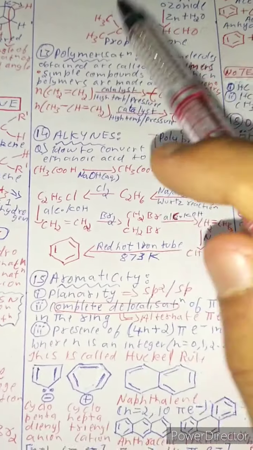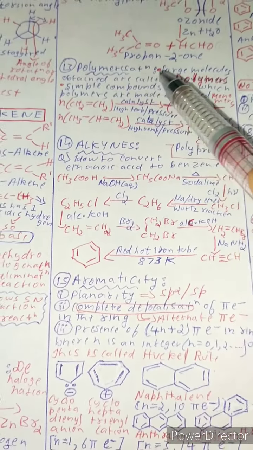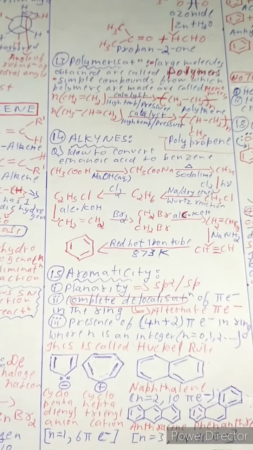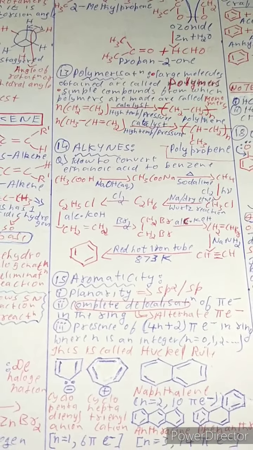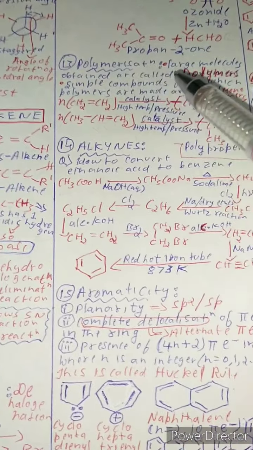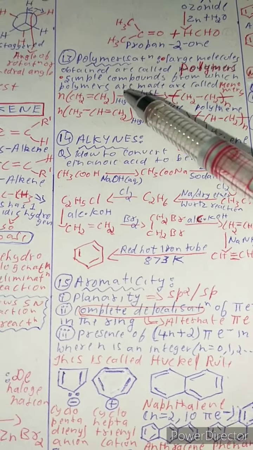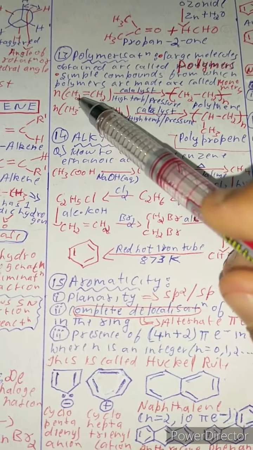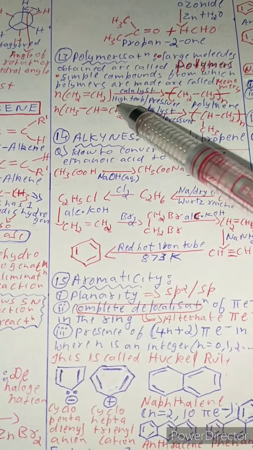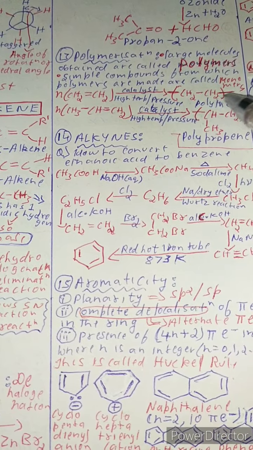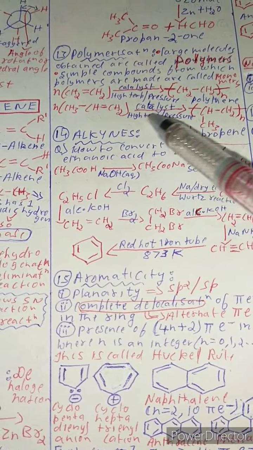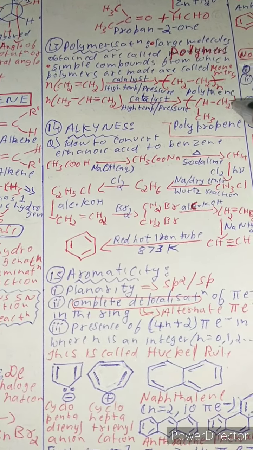Now let's study about polymerization reaction. See, in polymerization reaction, what happens is that large molecules obtained are called polymers, and simple compounds from which polymers are made are called monomers. This is a monomer, and in the presence of catalyst and high pressure gives polyethylene, which is a polymer. Even here the same thing, propene, polypropene.